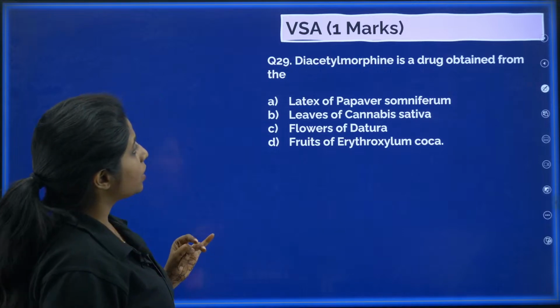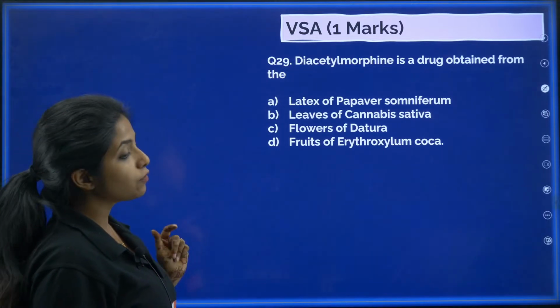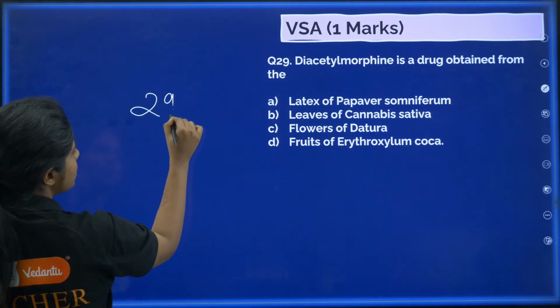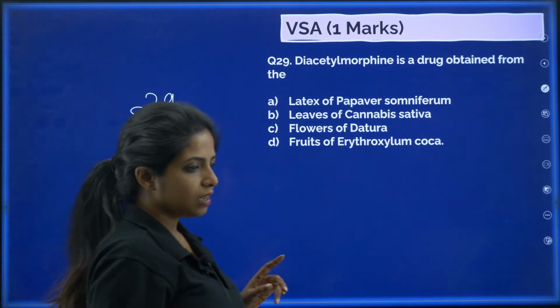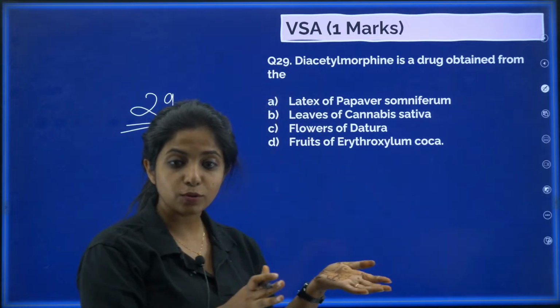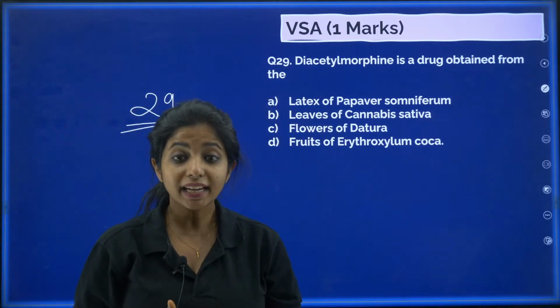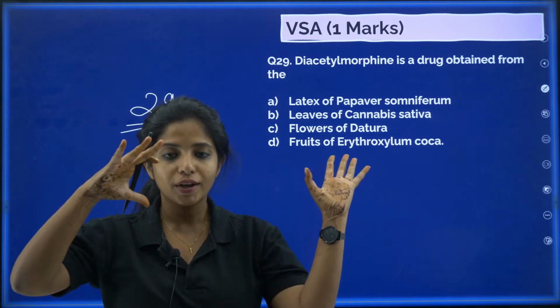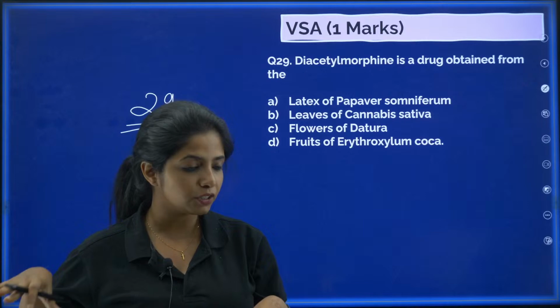Now, diacetylmorphine is a drug obtained from what? Please, every one of you, I'm telling you again, tell me the answers like this: 29 A, B, C. I'm not able to understand if you're telling me the previous question or not. So, diacetylmorphine is a drug obtained from. Mohammed, you were asking about drugs, no? So you will be finding certain questions on drugs.